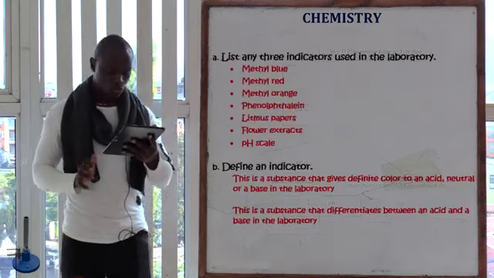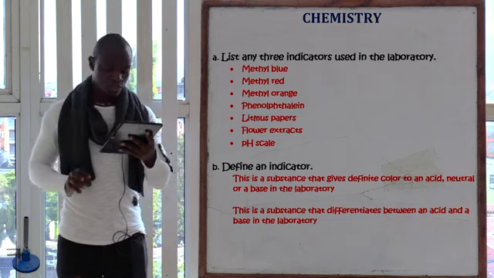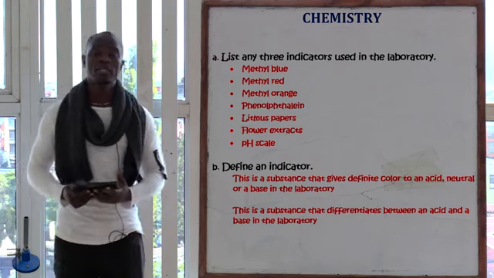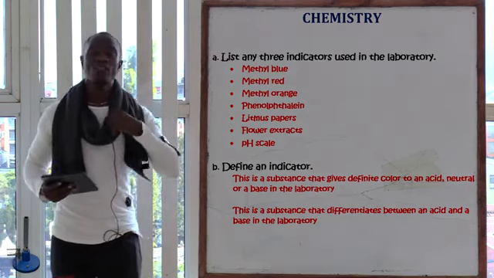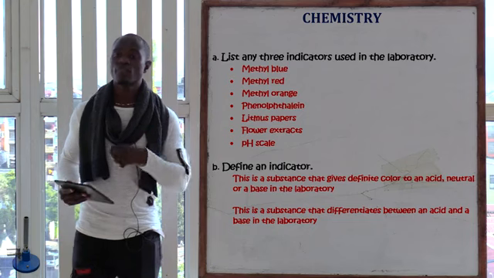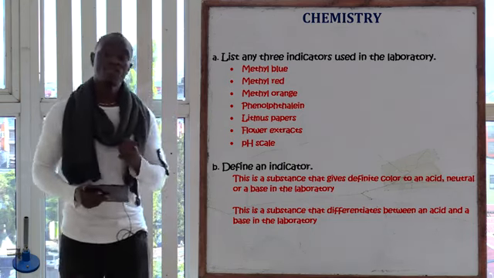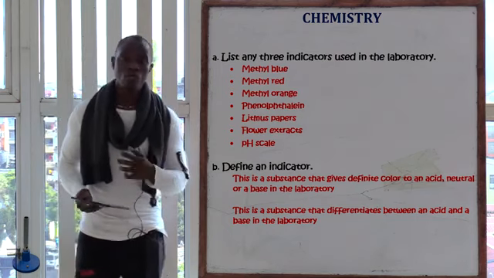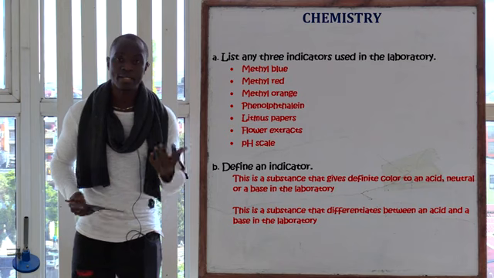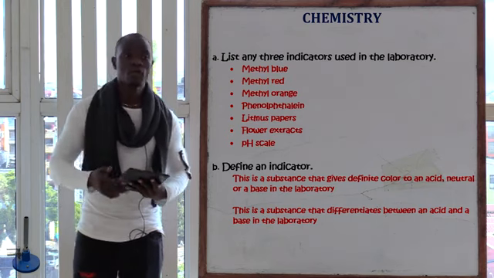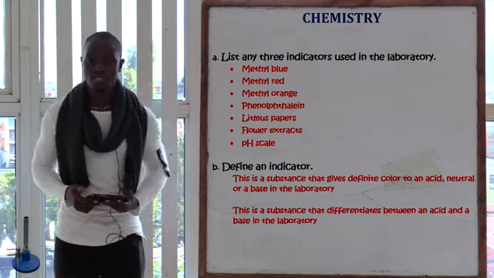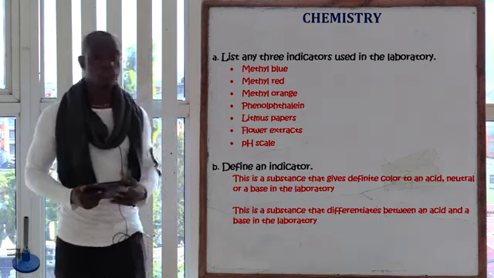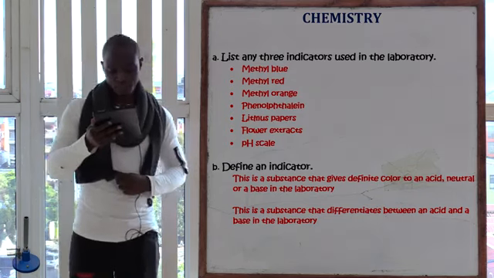So after that, let's go to the next question, which is asking, list any 3 indicators used in the laboratory. We have very many indicators used in the laboratory. First of all, we have the natural indicator, which is from the flower extract. After that, we have the litmus paper, the blue and the red. We have the bromothymol blue, the methyl blue, the methyl orange, the methyl red. We have the litmus paper we have mentioned, the pH scale, and the phenolphthalein indicator. We have different types of indicators that can be used in the lab, and these are some of them.